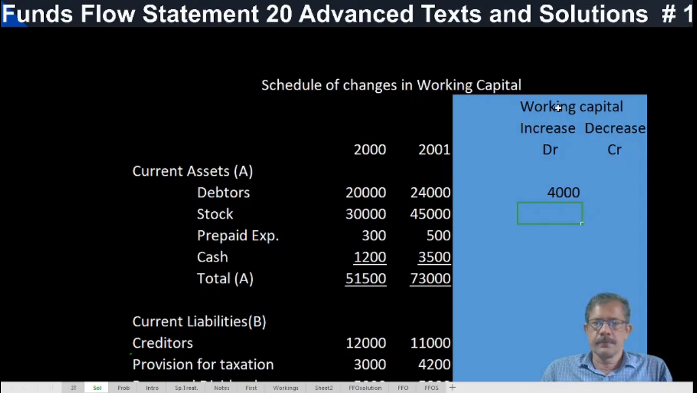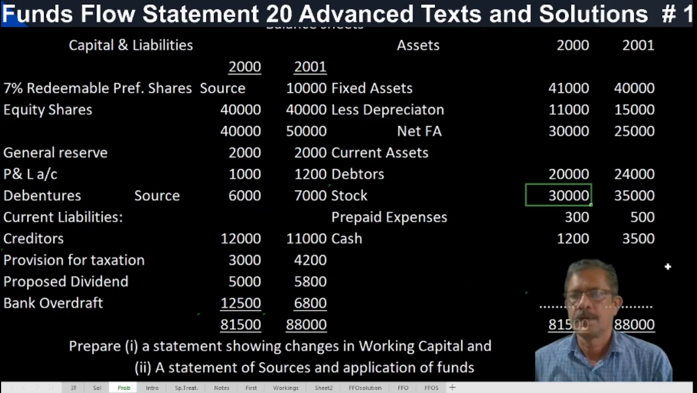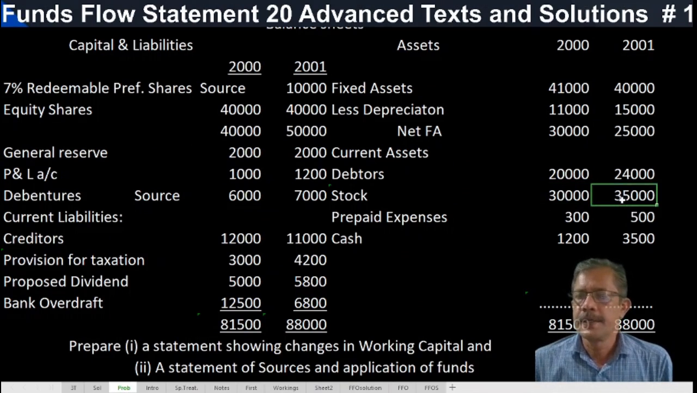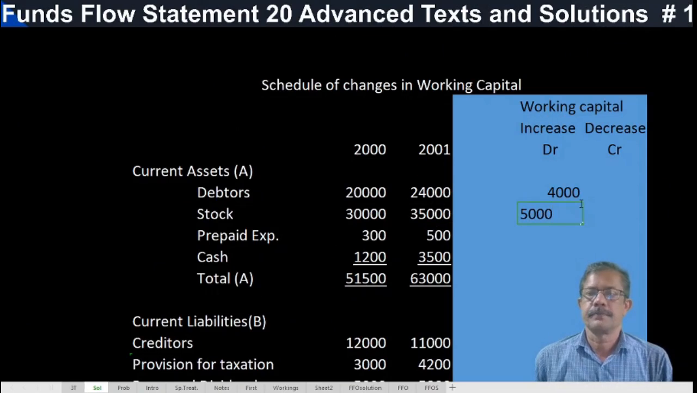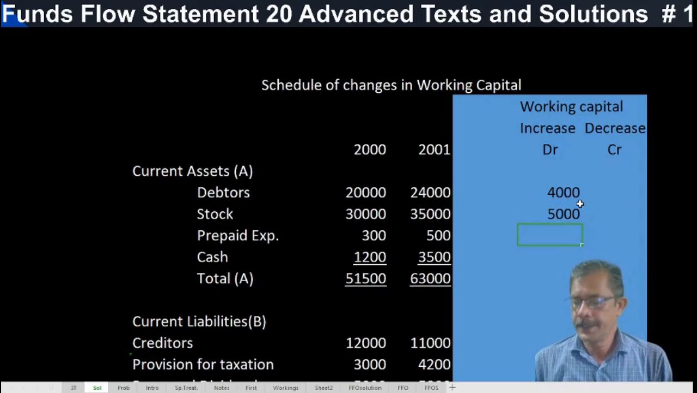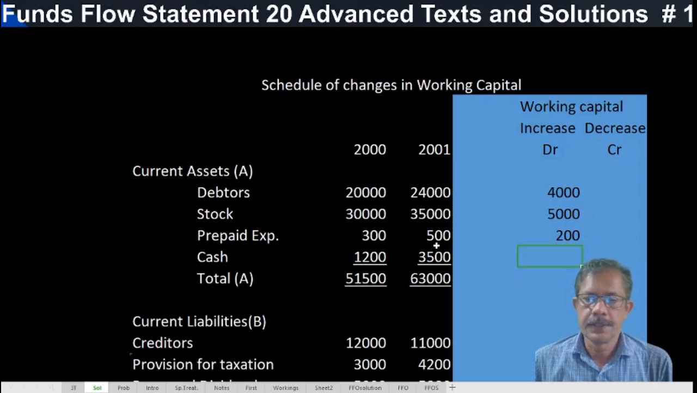Stock, how much? Stock is 30,000 and 35,000 is the mistake. Okay, so the increase is 5,000. Here it is 200. Current assets increase, working capital increases. Cash, how much increased? 3,500 minus 1,200, that is 2,300.